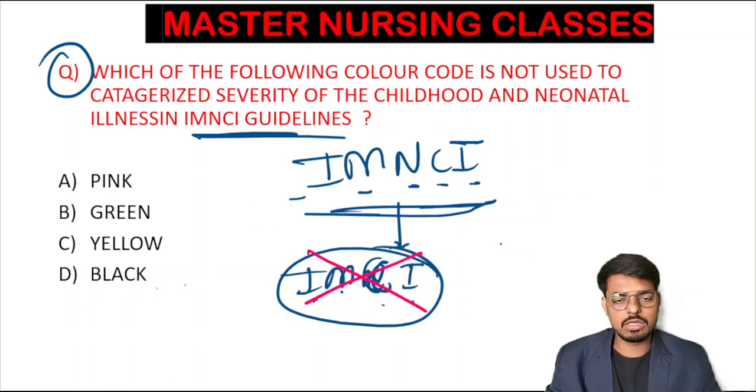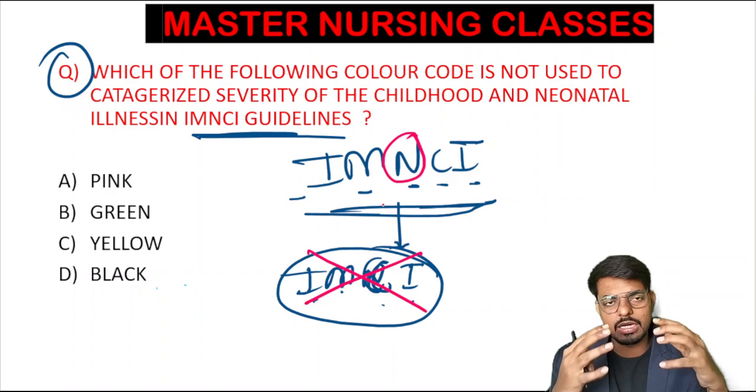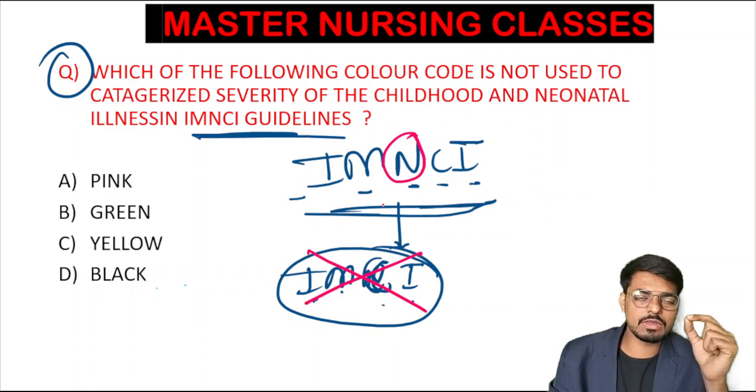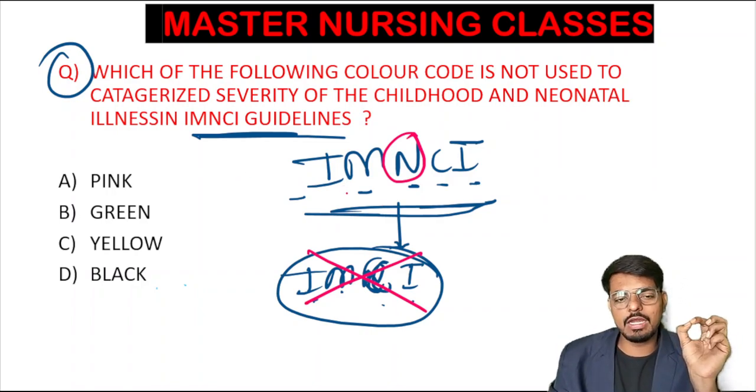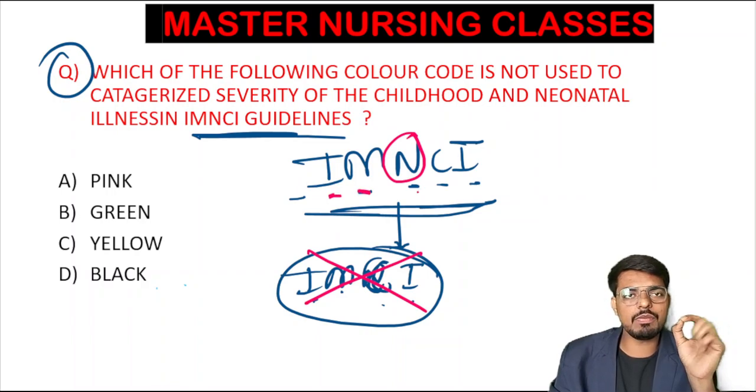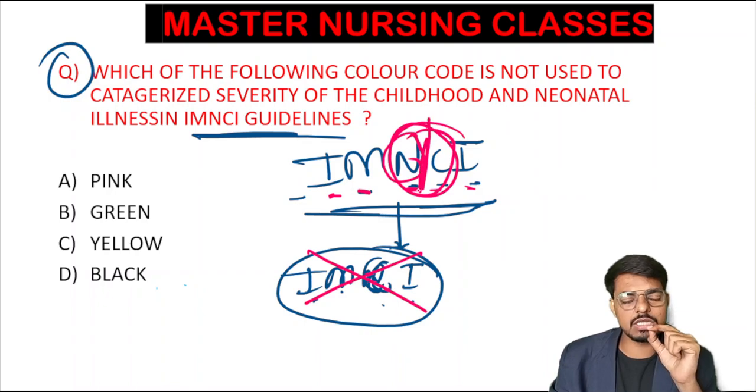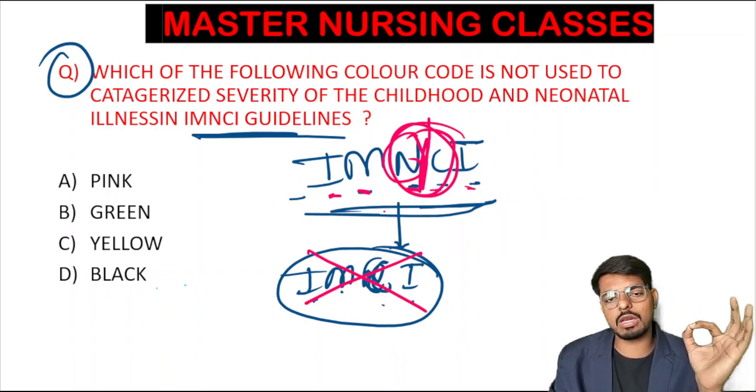Why? Because the most important contribution to under-5 mortality is the neonatal mortality rate. So in order to control the neonatal mortality rate, we included the neonate also in the IMNCI program. Here we are integrately, meaning combinedly, managing childhood and neonatal illnesses under this program. The program name itself says integrated management of neonatal and childhood illnesses. Both neonatal and childhood illnesses we are treating under the IMNCI program.